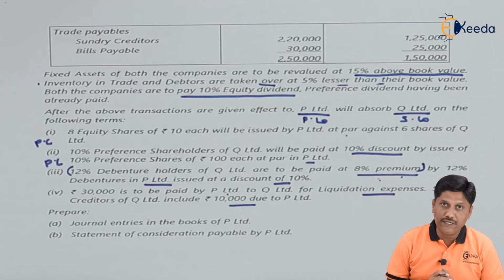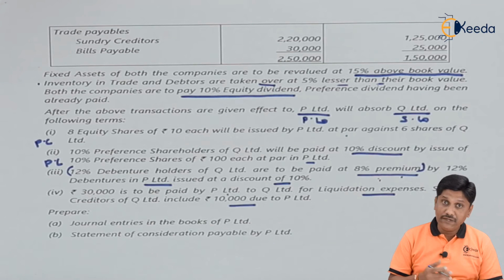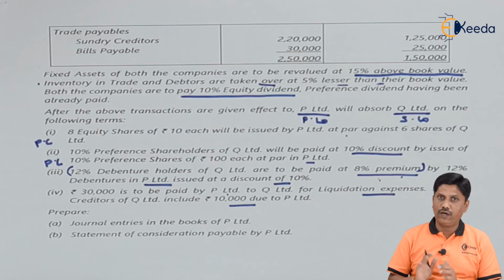So I need to pass the entry old debentures account debit. Discount on new debentures will be debited to new debentures account. So I am recording the entry and then we will discuss about it.